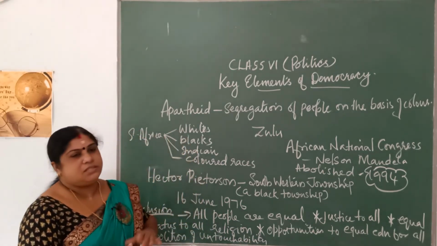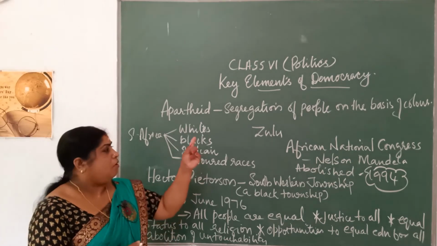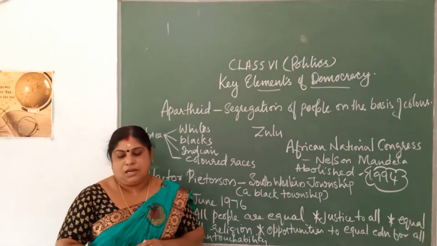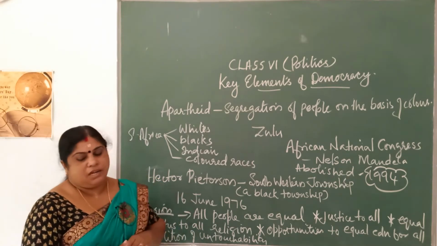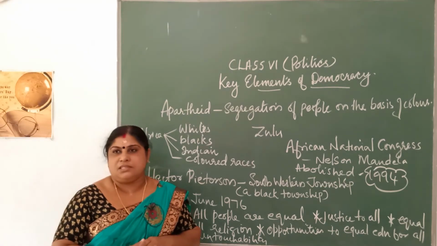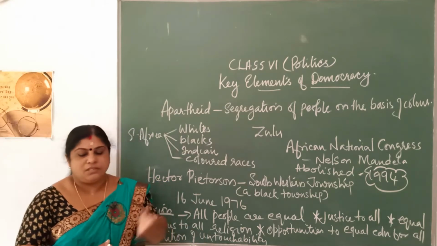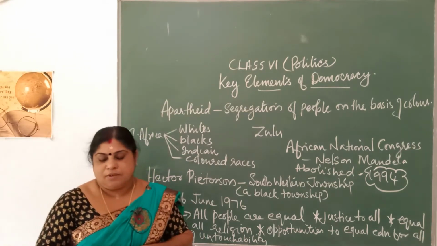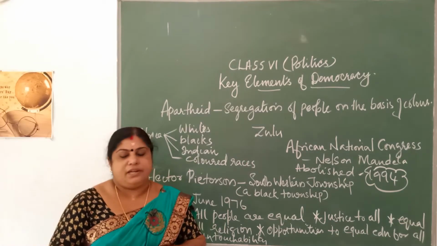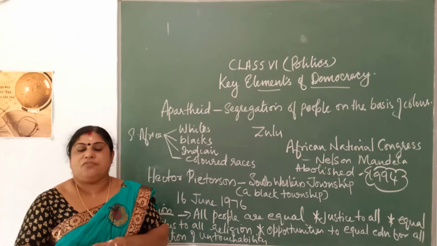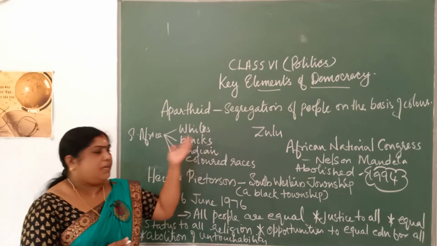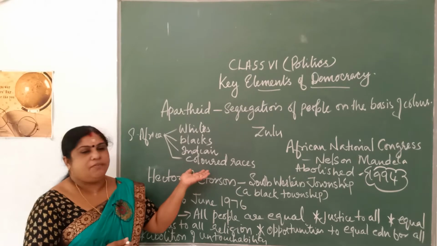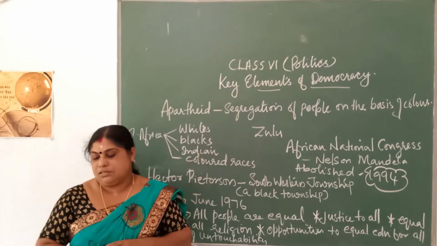So, the apartheid system means a system of segregating people on the basis of race or color, and South Africa is a country where the apartheid system was in practice a few years ago. In South Africa, people were divided on the basis of different colors. There were white people, then blacks, then Indians, and mixed colored races.